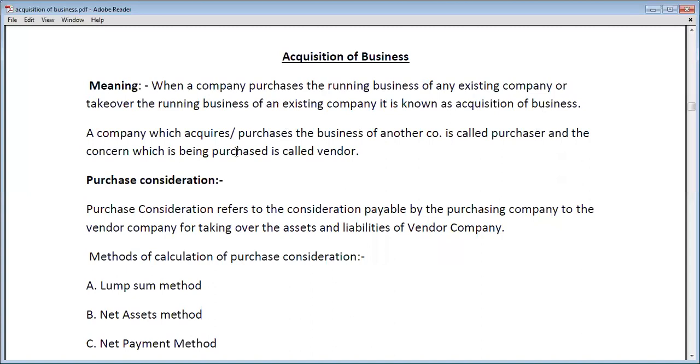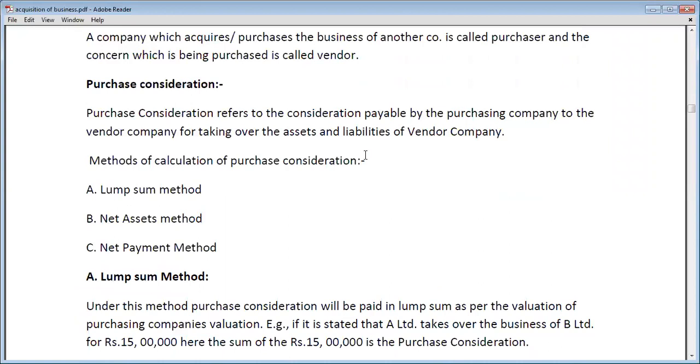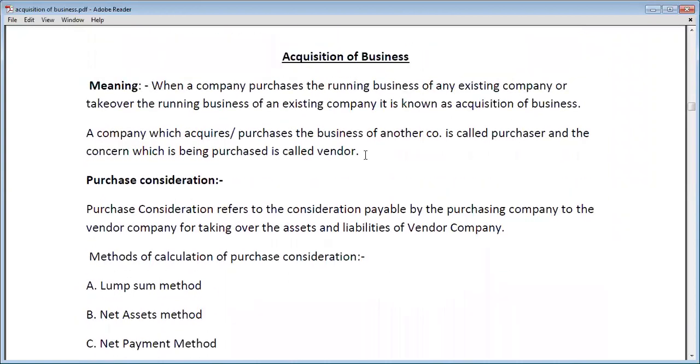Now, a company which acquires or purchases the business of another company is called the purchaser, and the concern which is being purchased is called the vendor company. So the company who is purchasing the business is called the purchasing company, and who is selling their business is called the vendor company. When the purchaser company purchases the business, it has to pay some purchase consideration to the vendor.